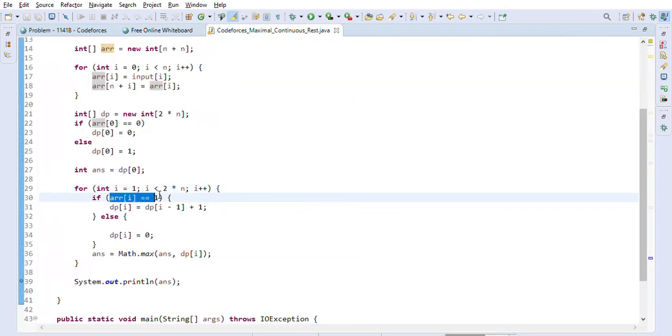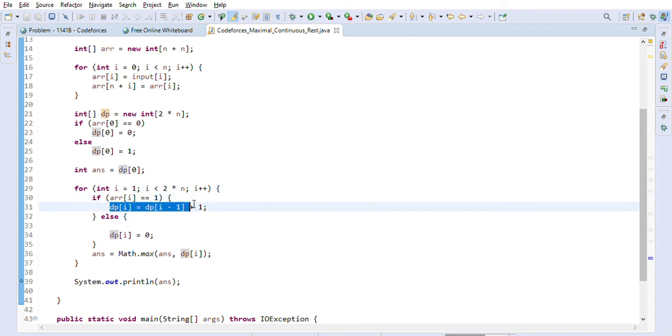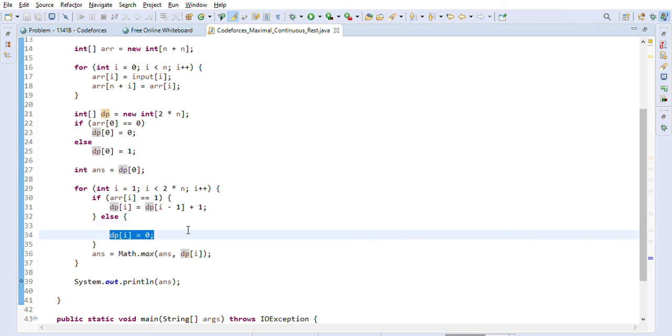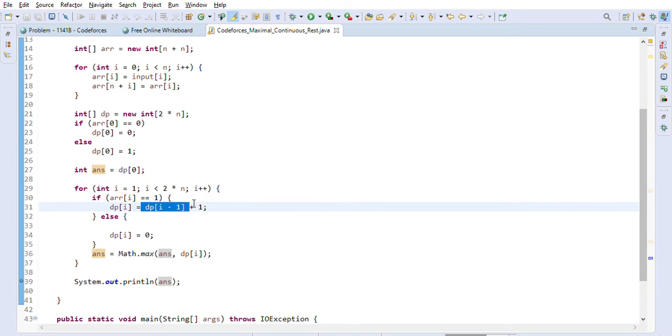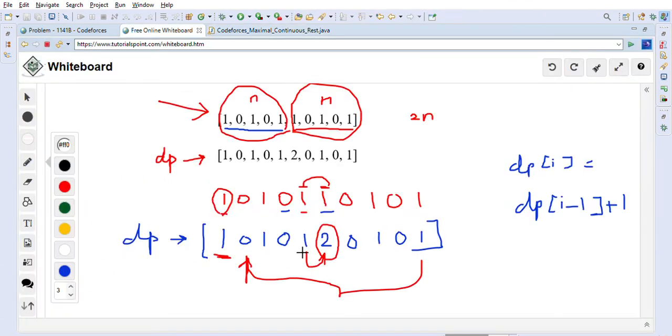So if array of I is 1, then dp of I is dp of I minus 1 plus 1, right? Otherwise if it is 0, then dp of I is 0, and then we will keep track of the maximum value that we have seen so far. dp of I is 0 means he is working. If he is resting, the value is 1, so we have to add 1 to the previous value. That's how dynamic programming works.